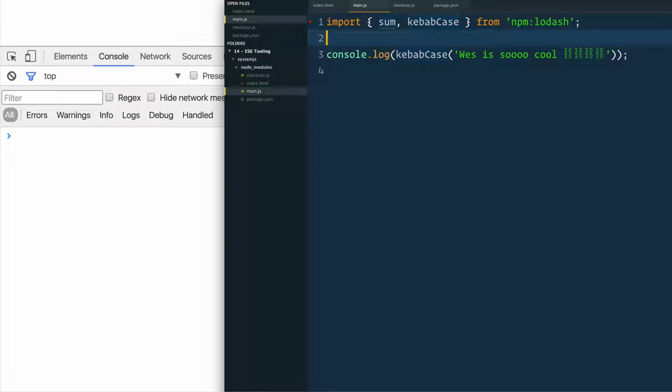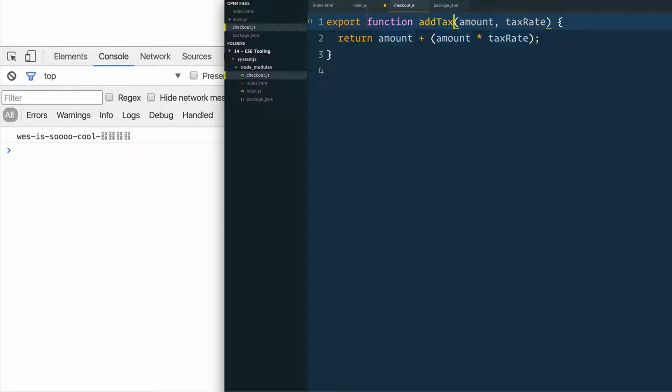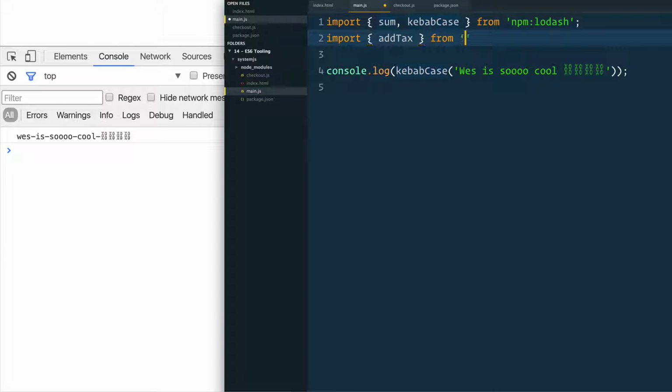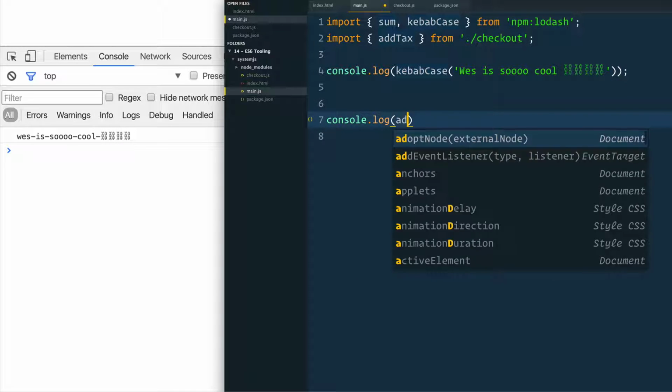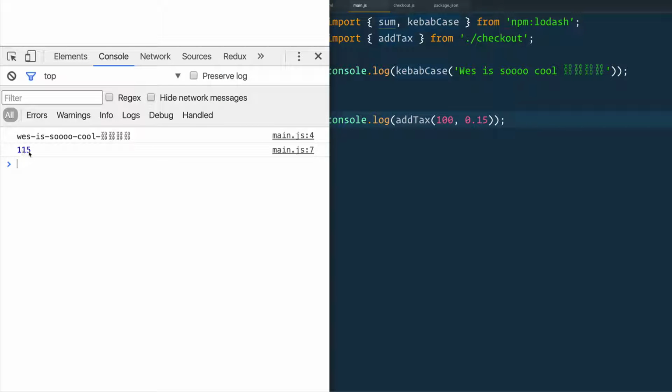And we simply just go back to our main.js, import, we call it addTax from, and you just give it a relative path, checkout. And we should be able to console log addTax, $100 bill at 0.15 tax rate. Give it a second, and it gives us $115.